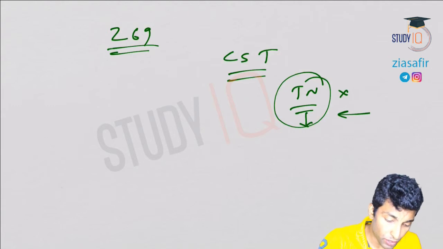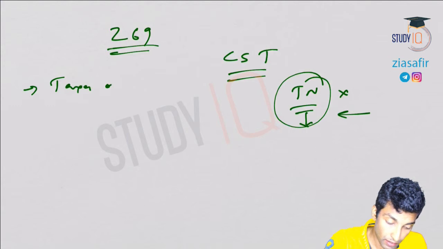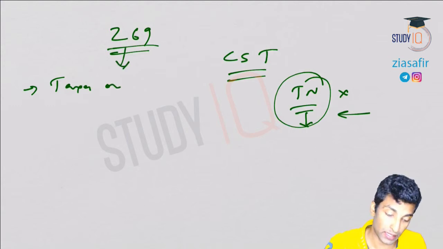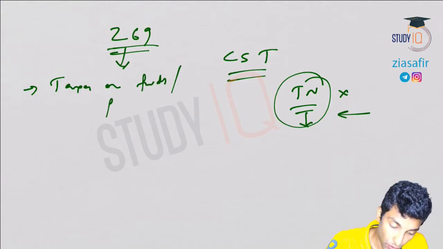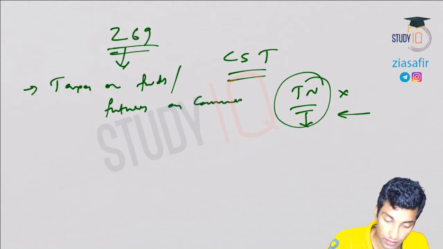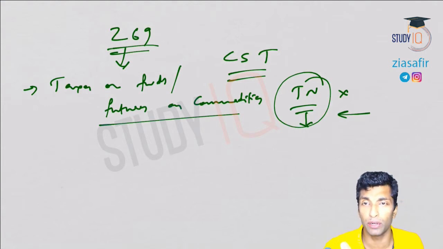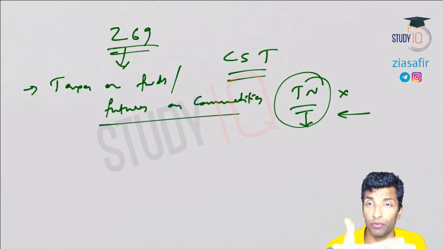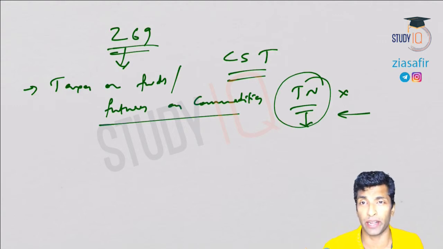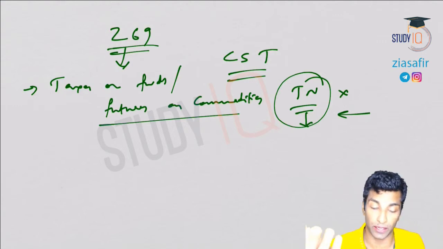So apart from that, taxes on forwards, futures, trading on commodities, this will also be part of 269. I'll discuss this in detail in capital market. The module is coming. I've not yet taken that. I'll discuss what are forwards, what are futures, what is a put option, what is a call option. You might have a lot of doubts. Derivative trading, everything we'll cover in detail. So just wait for that.